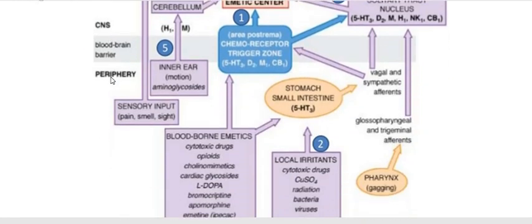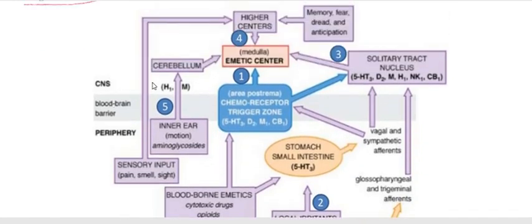In this, first we have to go through where the emetic center or vomiting center is present. The vomiting center is present in the central nervous system, that is the medulla. So in the medulla, the emetic center is present.